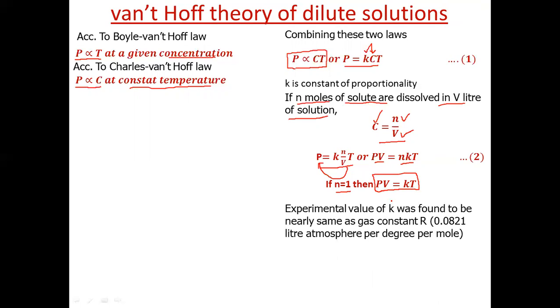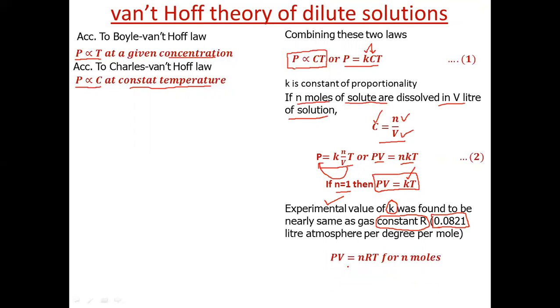Now Van't-Hoff measured the value of K, and what he found after experimental measurement was that its value was 0.0821, which is the same as the gas constant R. Gas constant also has the same value, 0.0821 liter atmosphere per degree per mole. So we can replace K by R in this relation.